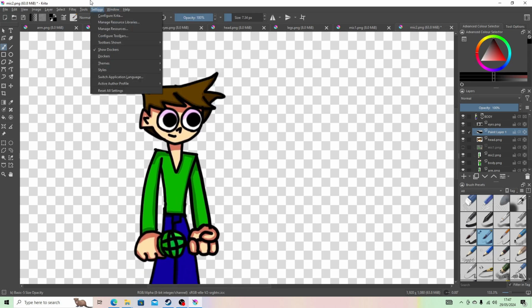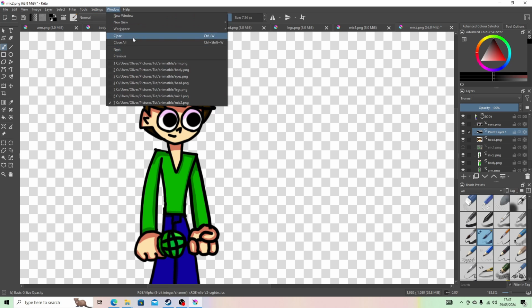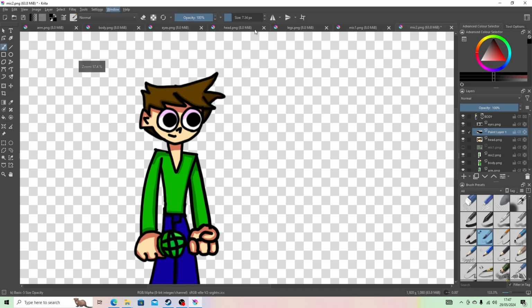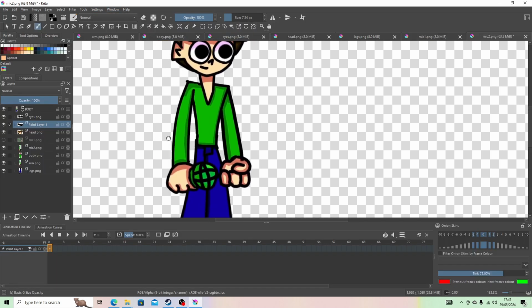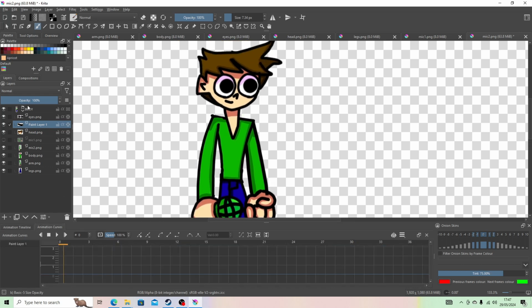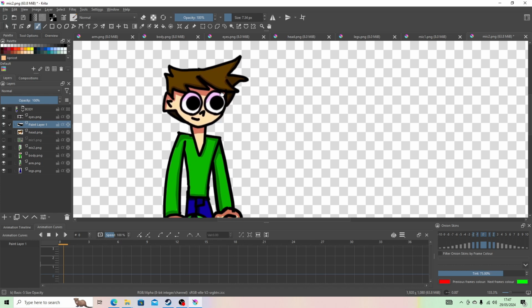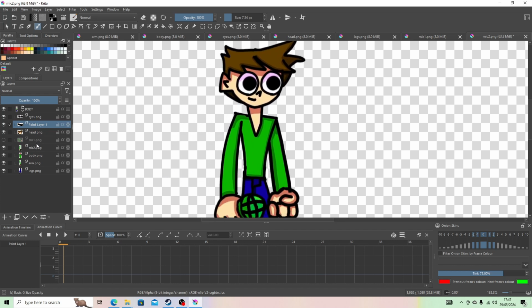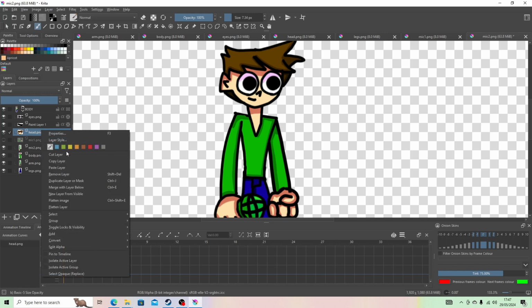Just going to do Windows, pretty sure. Yeah, I'm not the best at Critter. Animation. There we go. Okay, animation here. But we're going to go into animation curves because we're going to do some tweening. So first we're going to do the idle animation. So let's go ahead and first we'll animate the head. It's always quick and easy to animate the head.